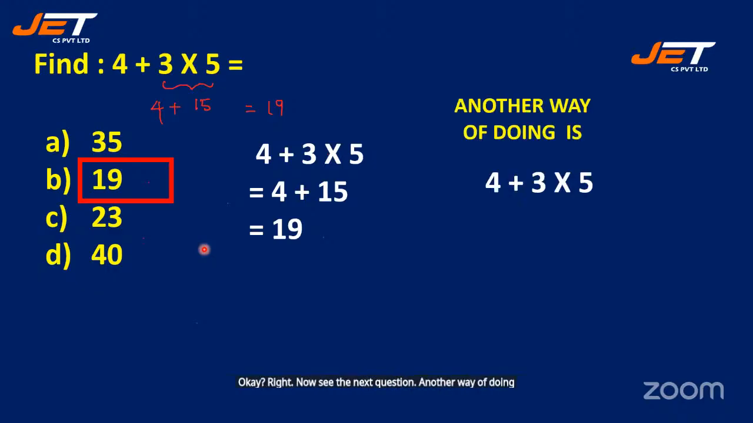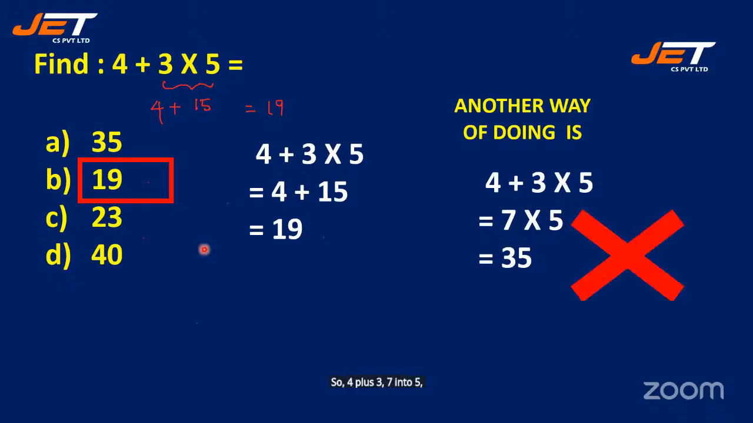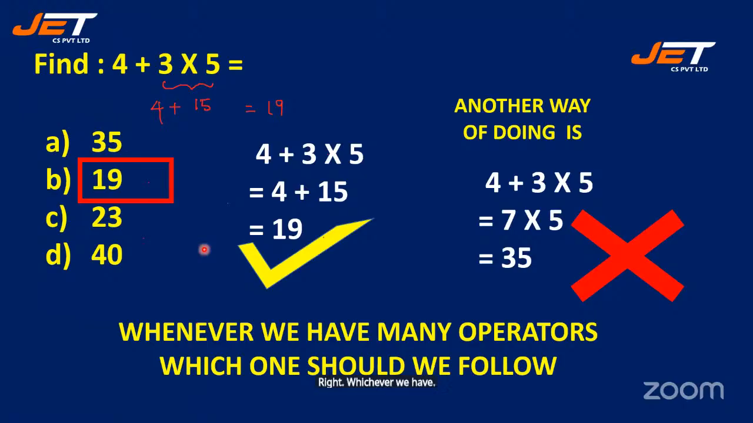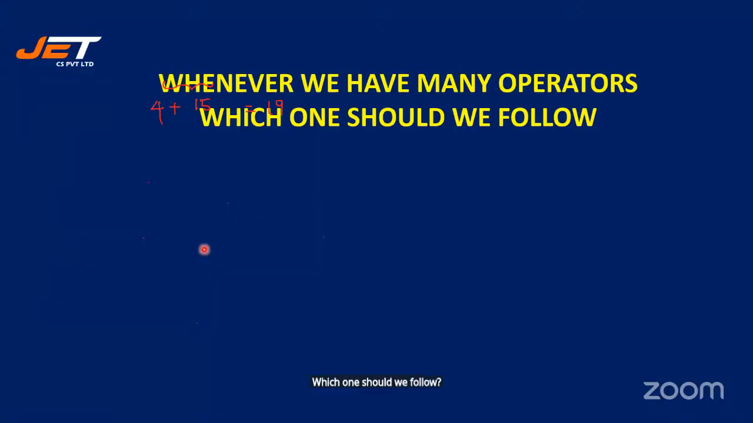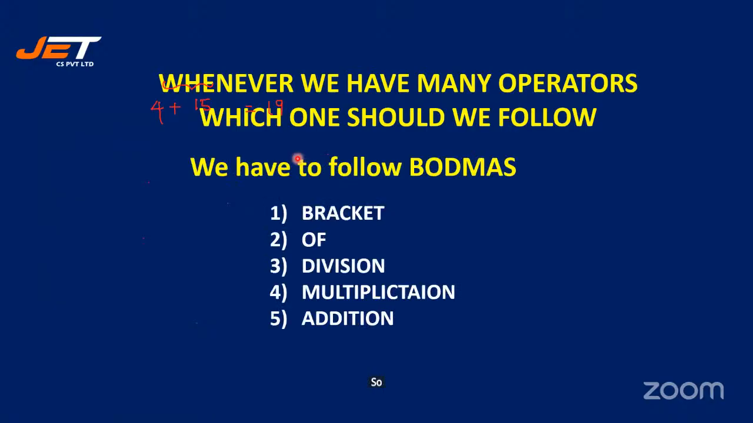Another way of doing is 4 plus 3 into 5. So 4 plus 3, 7 into 5, 35. That is wrong. Why is it wrong? Because we have to follow only the BODMAS. That is first division, next multiplication. Okay, right. Now, whenever we have many operators, which one should we follow? We have to follow BODMAS. So what is BODMAS? Bracket of division, multiplication, addition, and then subtraction.